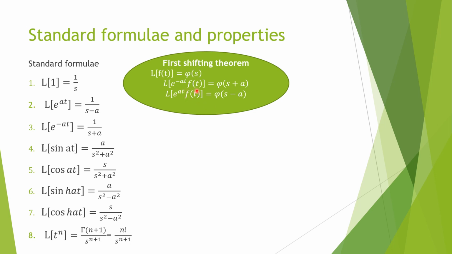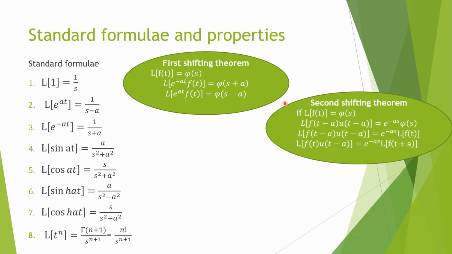e raised to power minus at function of t will be phi of s plus a. E raised to power at function of t will be phi of s minus a. Second shifting theorem: Laplace transformation of f of t is phi of s. Then Laplace transformation of f of t minus a, u of t minus a will be e raised to power minus as phi of s.